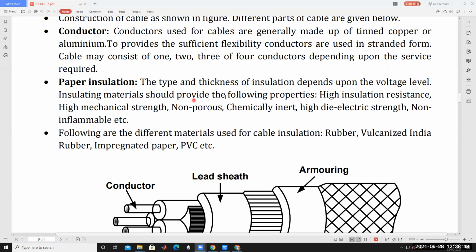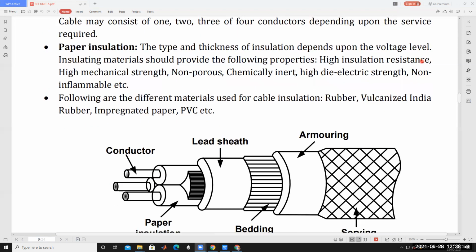Insulating materials should provide the following properties. First, high insulation resistance. Only then is it possible to provide isolation between the conducting path and the ground. If the resistance of the insulation is very high, the leakage current passing through is very small, almost absent.